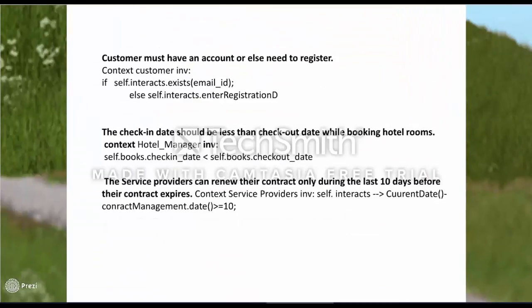Now, I will be further explaining OCL, that is Object Constraint Language. The first OCL is: customer must have an account or else need to be registered, and the answer is as per below. The second OCL is: the check-in date should be less than the checkout date while booking a hotel room, and the answer is as per below. The third OCL is: the service provider can renew their contract only during the last 10 days before expiry, and the answer is as per below.